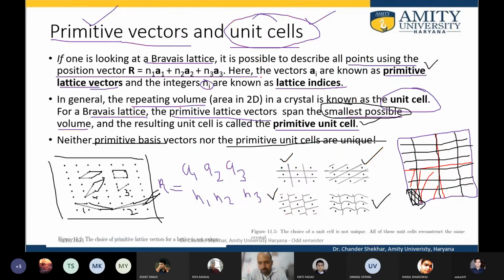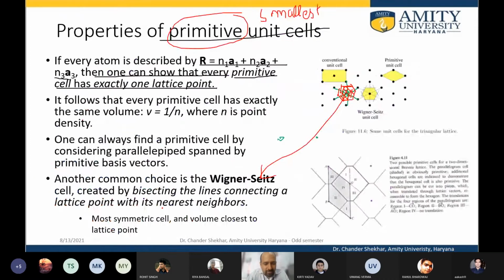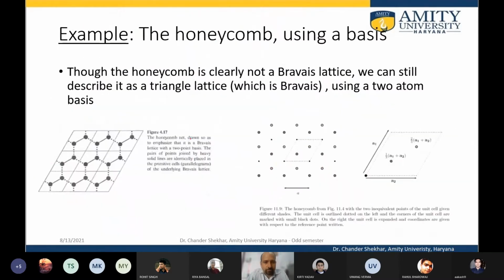For example, in the example we have taken, both the square as well as the rectangle are unit cells, but only the square is the Bravais lattice, and only the square is the primitive unit cell. Both are unit cells, but only the square is the primitive unit cell, which is the smallest, containing at least one lattice point. So these things we looked at last time.